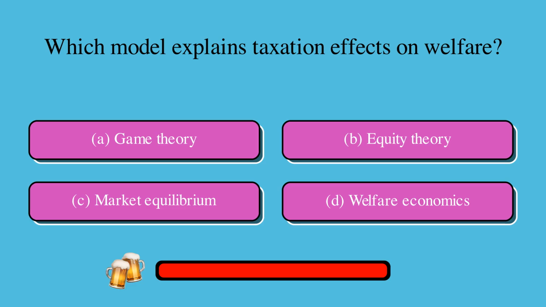Which model explains taxation effects on welfare? Is it A, game theory, B, equity theory, C, market equilibrium, or D, welfare economics? The correct answer is D, welfare economics.